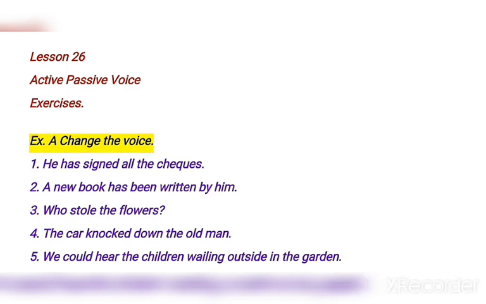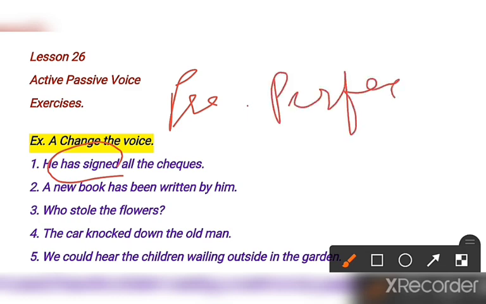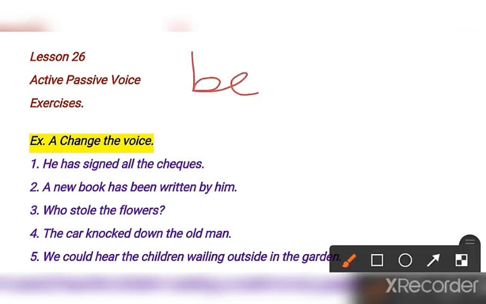First says, he has signed all the checks. I told you before, before changing any voice, you have to first recognize the tense of the given sentence. Has signed means it is present perfect. If there is present perfect, you have to simply use been plus third form.